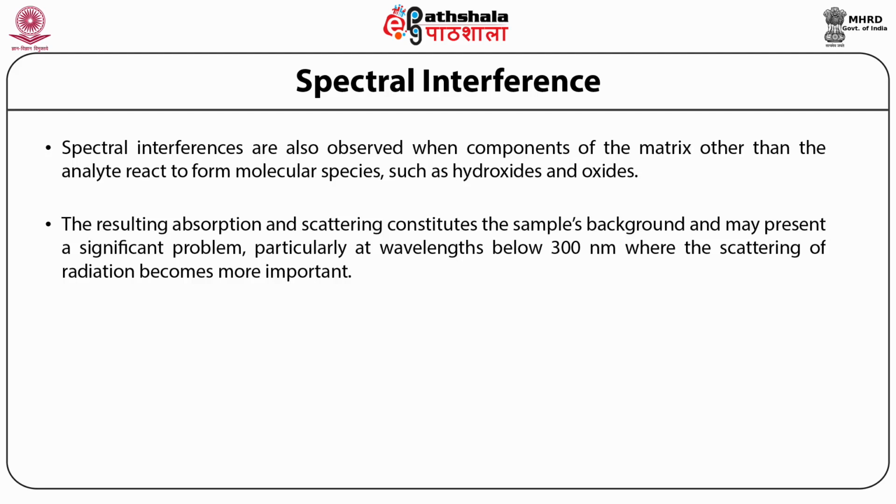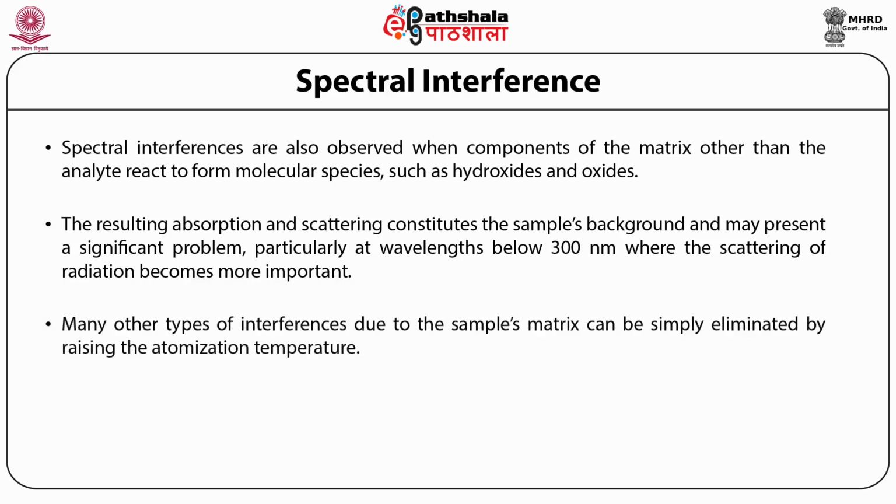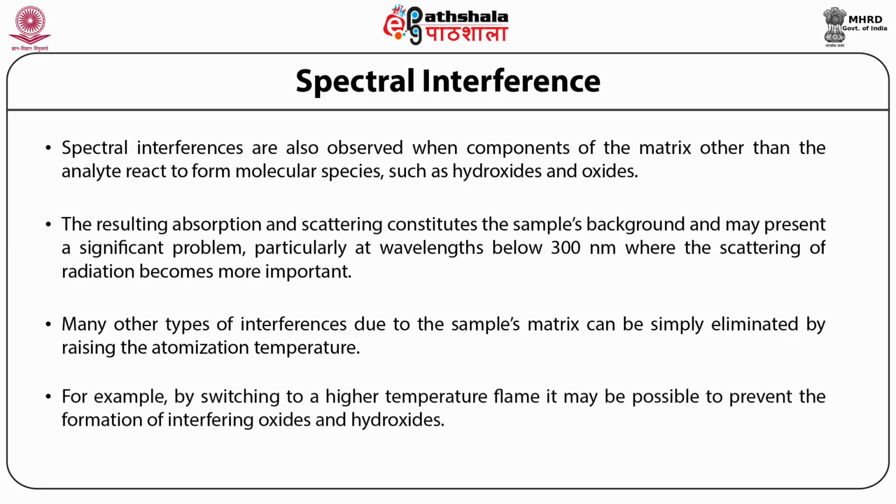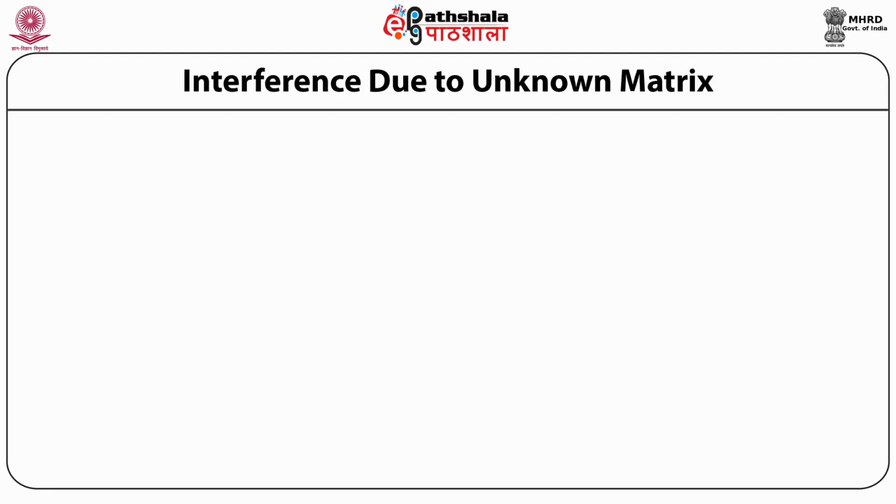Alternatively, the component of the matrix that is responsible for the background can be added in excess to all samples and standards, thereby allowing its contribution to the interference to become insignificant. Many other types of interferences due to the sample matrix can be simply eliminated by raising the atomization temperature. For example, by switching to a higher temperature flame, it may be possible to prevent the formation of interfering oxides and hydroxides. So when the matrix is unknown, the interferences due to it become difficult to handle.